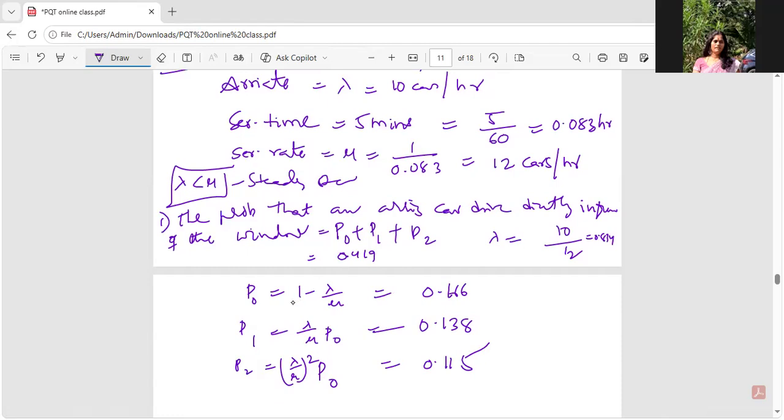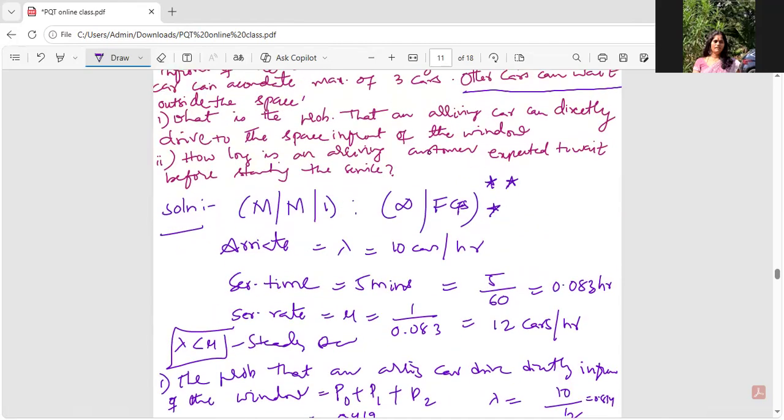The probability that an arriving car can drive directly to the space in front of the window: see how many can be there in front of the window? Probability of 0, probability of 1, probability of 2. If there are 0 cars, it's possible. If there is 1 car, it's also possible. If there are 2 cars, it's also possible. What he is trying to say is that in front of the window, a maximum of 3 cars can be parked.